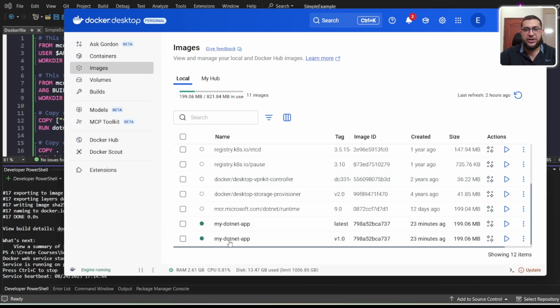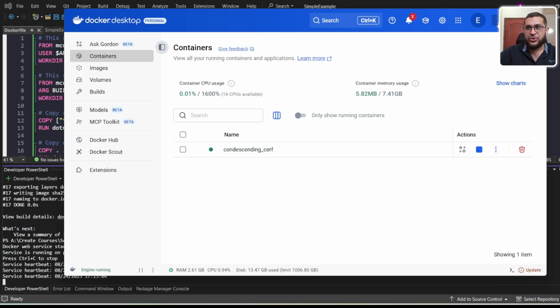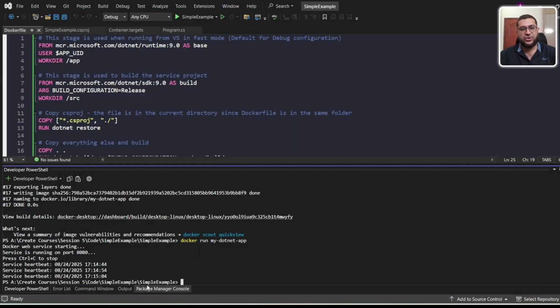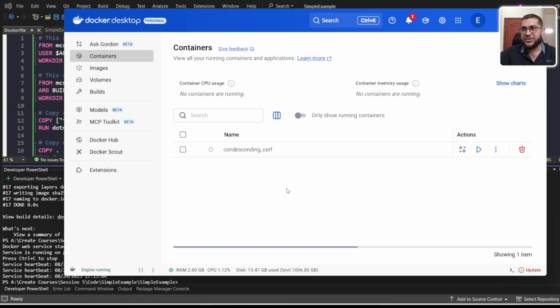For verification I will go to the app. You can see here that the container is running, but with a random name. So how will we give a customized name? For this, I will stop the container. Whenever you stop the container, it will change the state. You can see here it is now stopped.